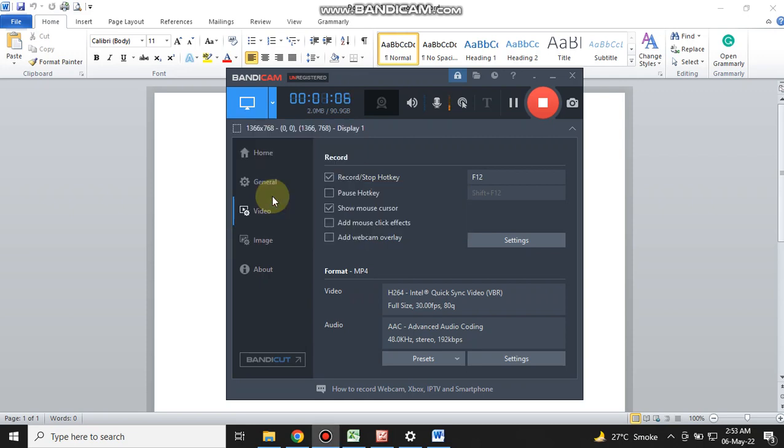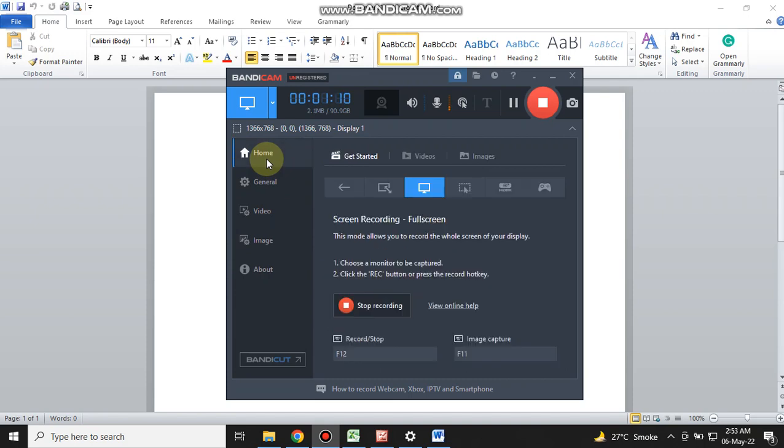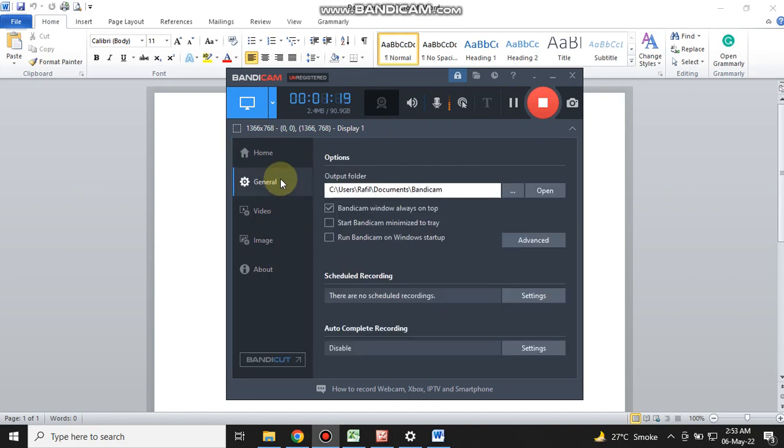Home, it has data, and a general tab. The general tab is where your files are located. Whenever you make any history teaching video or any material video, your files are saved in this folder.